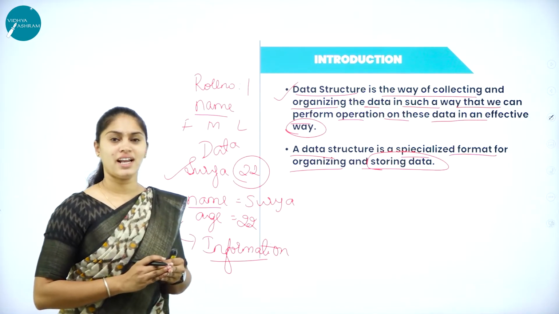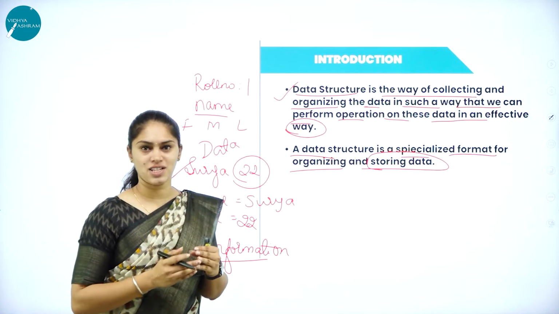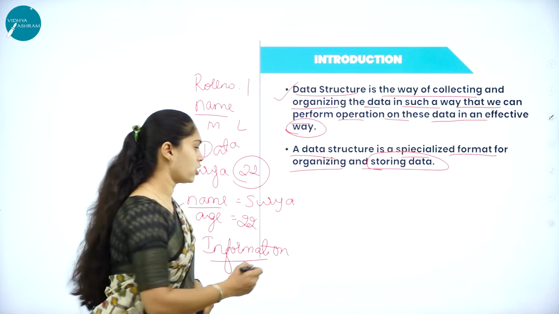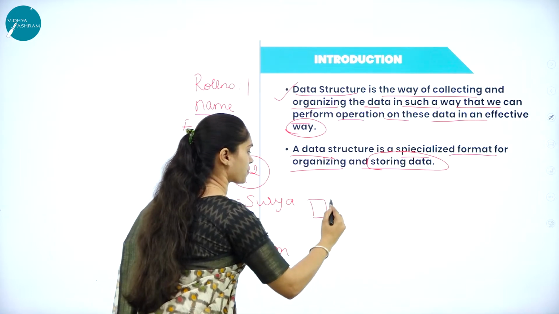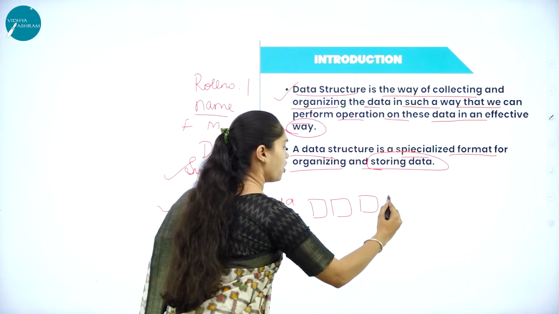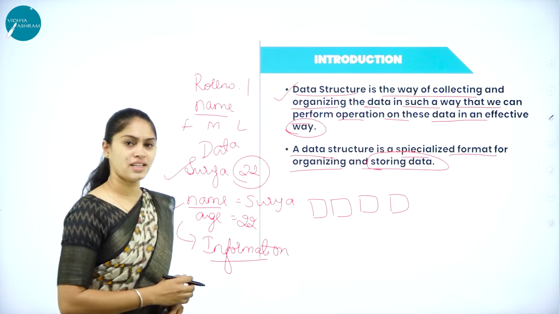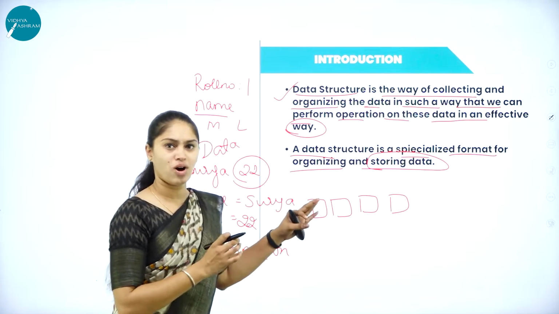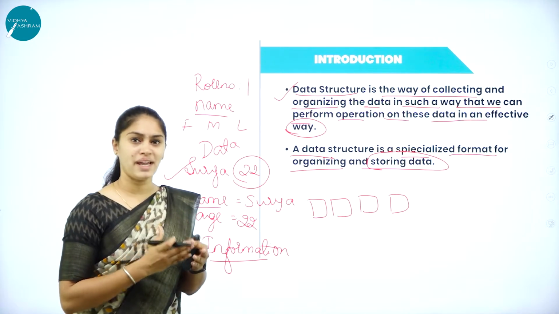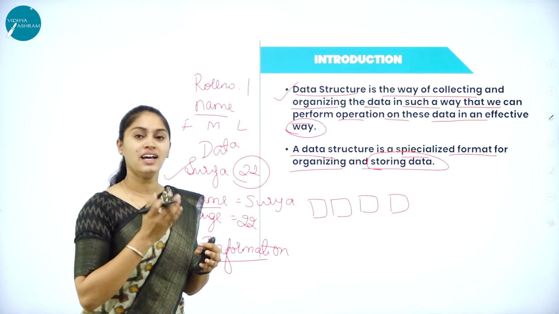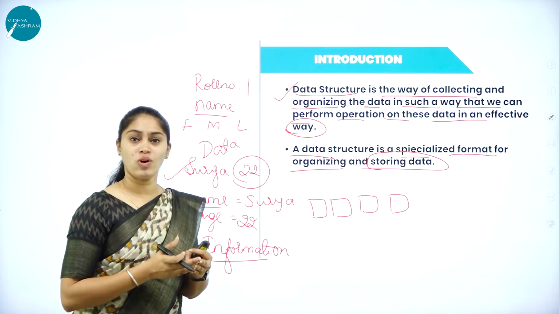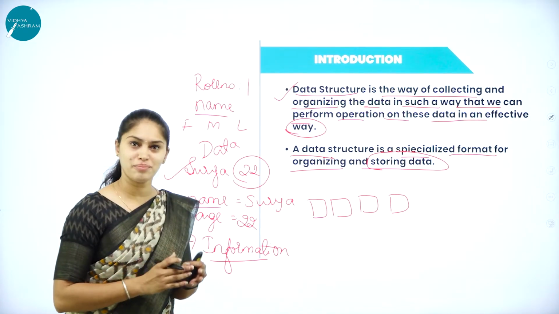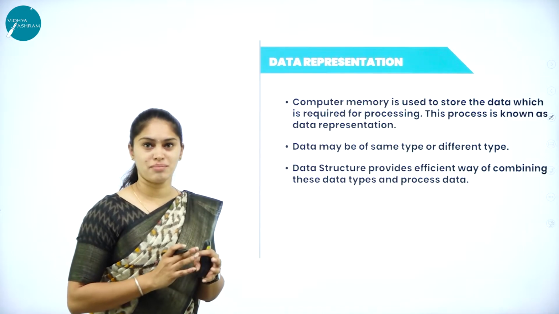If you take the example of filling in a bank application form, how do they ask you to specify the name? They give you boxes, and within those boxes only you are supposed to write your name, right? If the characters of the name are within the box, the processing is easier and efficient, and there will be no occurrence of errors. That is the important thing about making data structured.